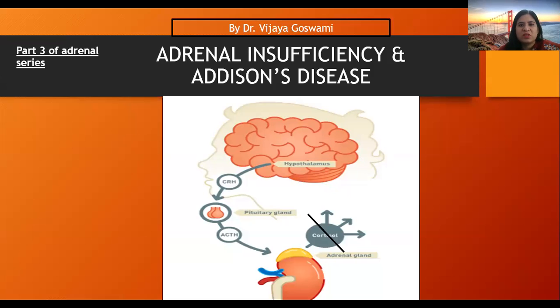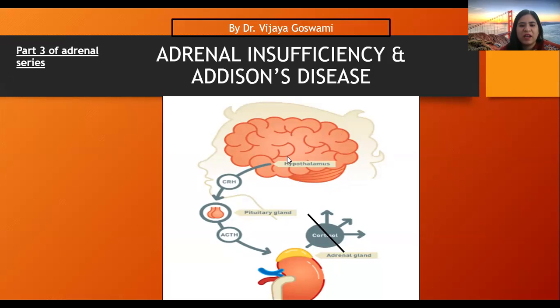So this is today's topic, adrenal insufficiency and Addison's disease. You must be aware of the HPA axis, which this picture is showing.